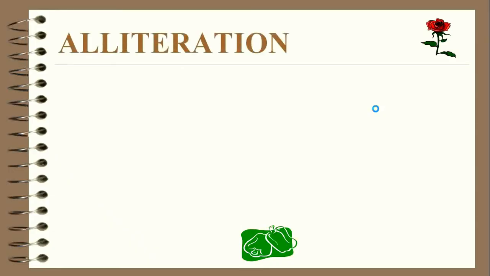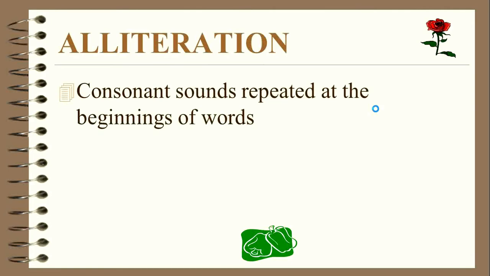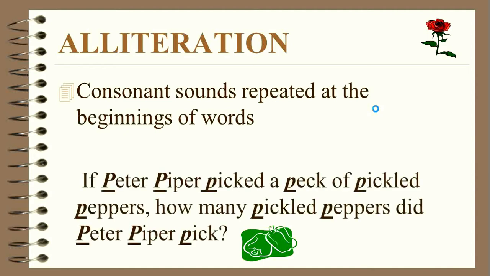Sound devices. Alliteration. This device involves the repetition of the initial sound of a series of words, often consecutively. Alliteration is most easily explained to the students by looking at a few example tongue twisters. If Peter Piper picked a peck of pickled peppers, how many pickled peppers did Peter Piper pick?